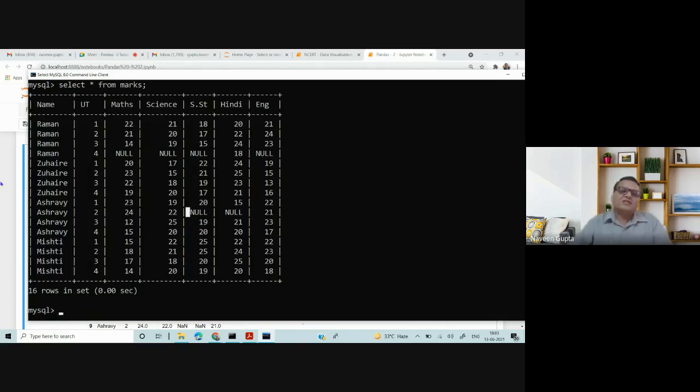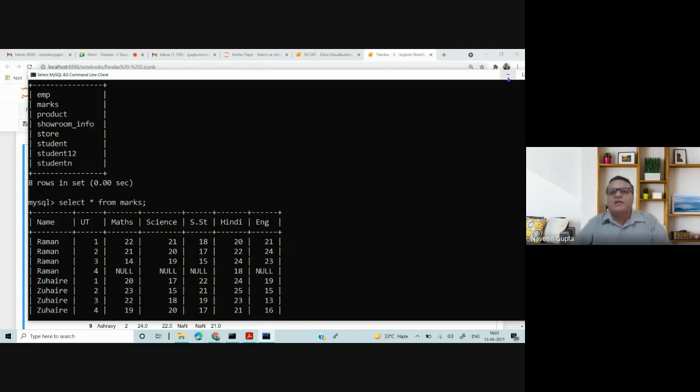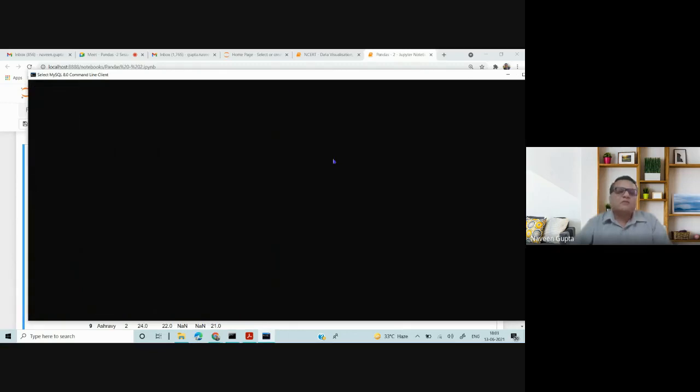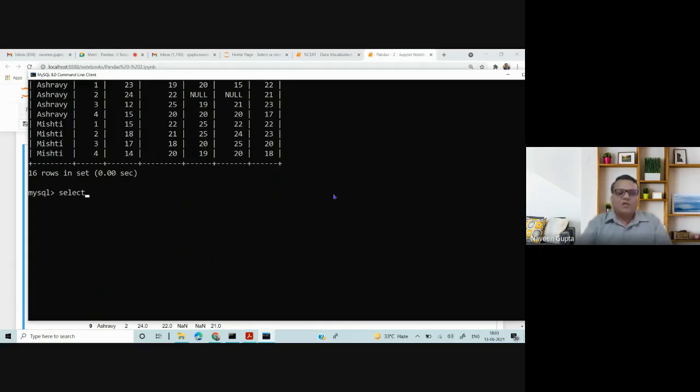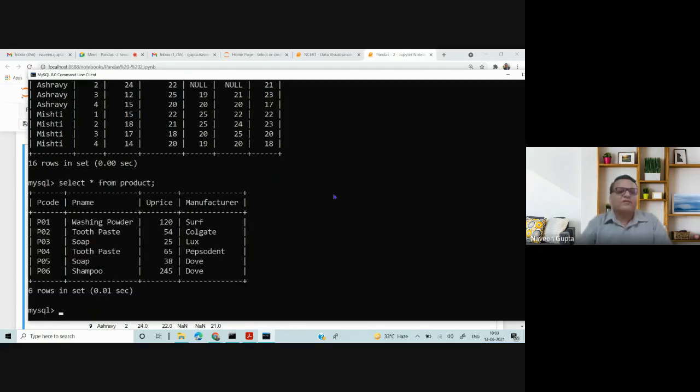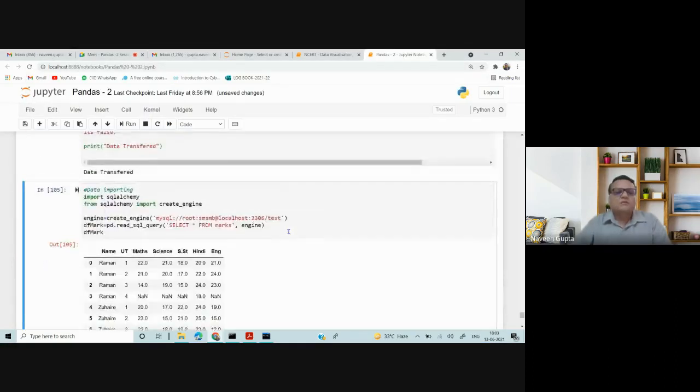Now I want to read a SQL table back into a data frame. Let's say I read the product table into a data frame: select star from product. So what is the code?